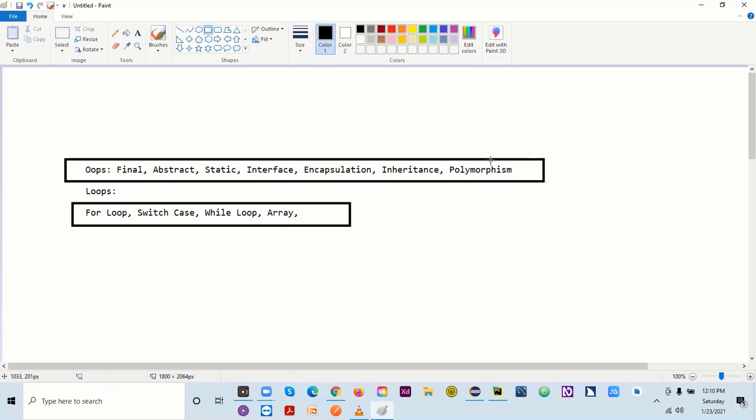We can find these things only in an OOPS, or object-oriented programming language. Just like if you talk about HTML or some other language, you will not find OOPS there. Java, Python, PHP, all these are object-oriented programming languages, and here we get all these features. All right, so let's begin with this. Today we will look into final first of all. So let's see what is final.